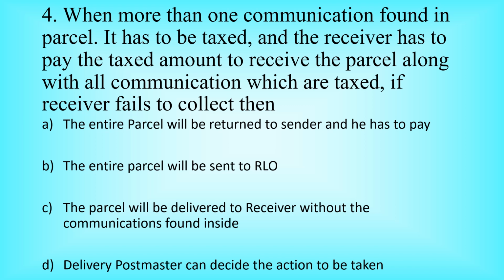Option B, the entire parcel will be sent to RLO. Option C, the parcel will be delivered to the receiver without the communications found inside. Option D, the delivery postmaster can decide the action to be taken. The correct answer is option A, the entire parcel will be returned to the sender along with all the communications and he has to pay.